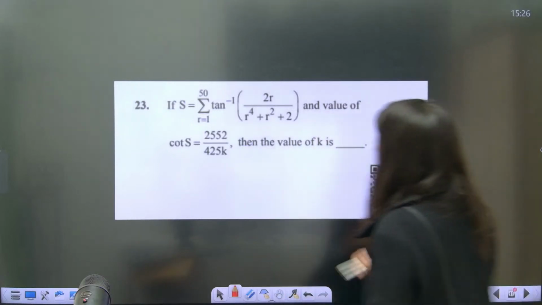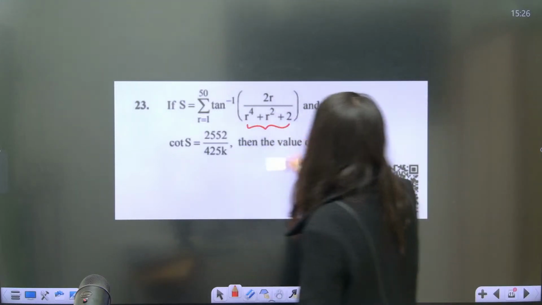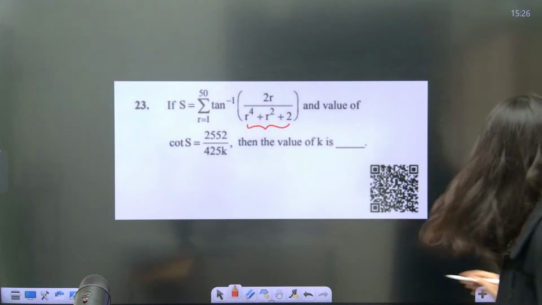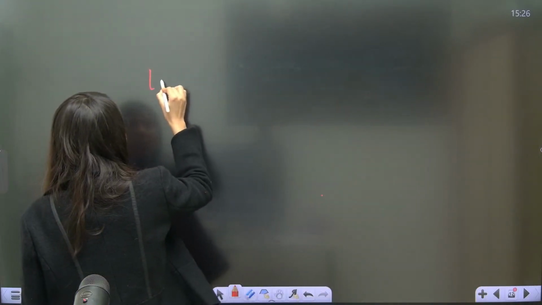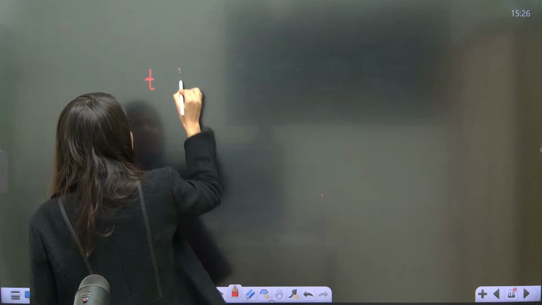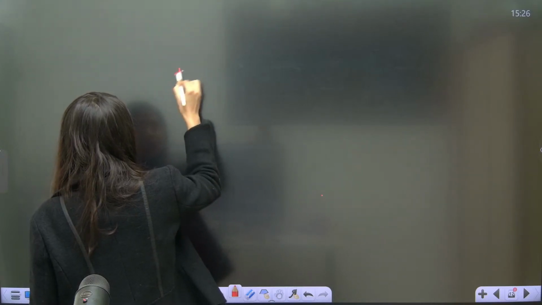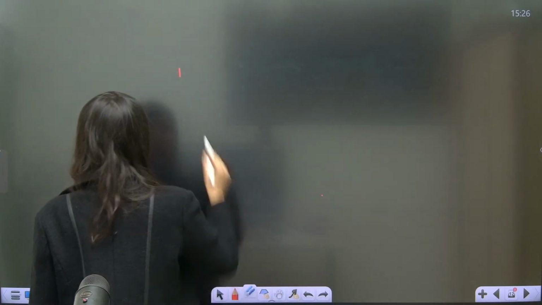So now r power 4 plus r square plus 2. First of all, understand that whenever you get a tan inverse inside a summation, you have to convert it.